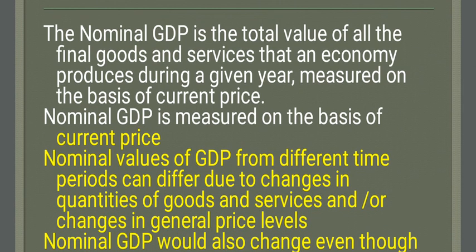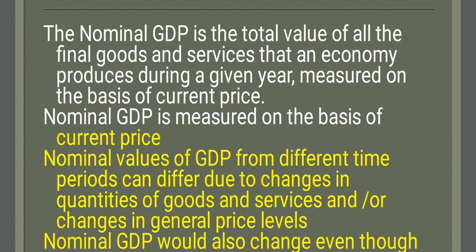Nominal values of GDP from different time periods can differ due to change in quantities of goods and services and/or changes in general price levels. Definitely the quantity of goods and services will change in a different time period, there is no doubt.